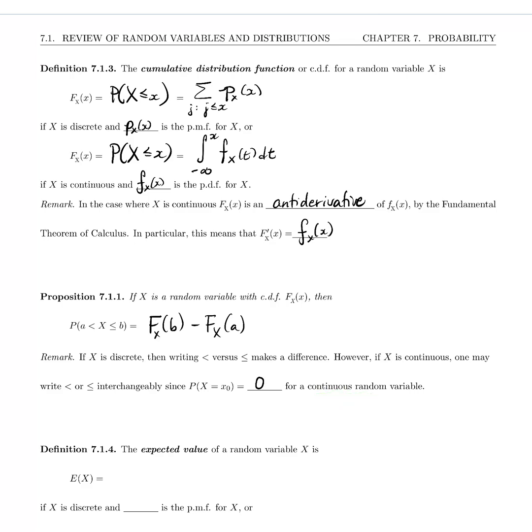In the next video, we're going to go a little bit further and look at expectation, expected value, and an important theorem based on expected values and integrals.